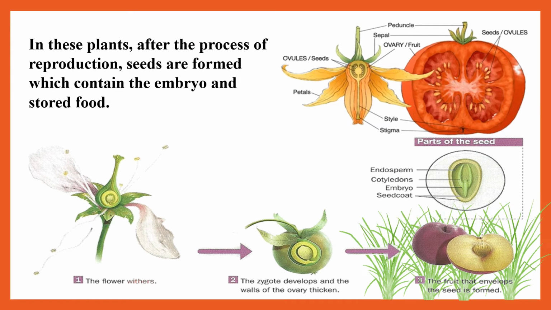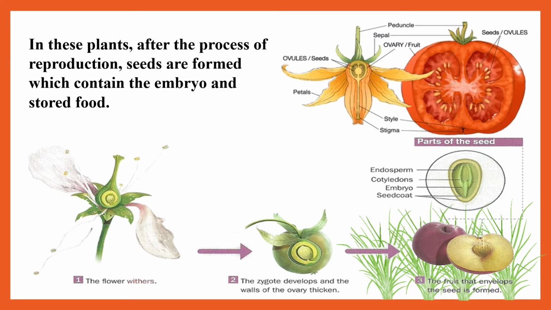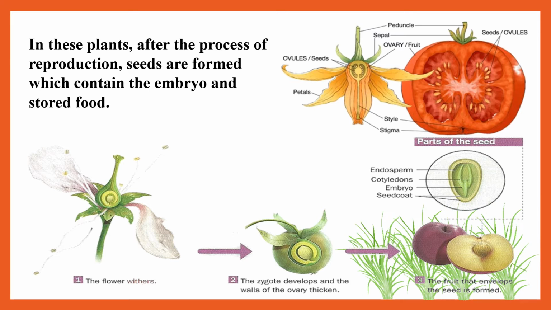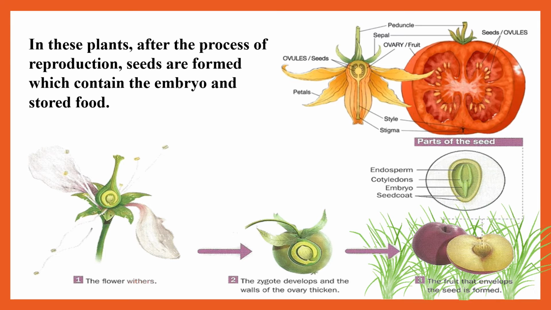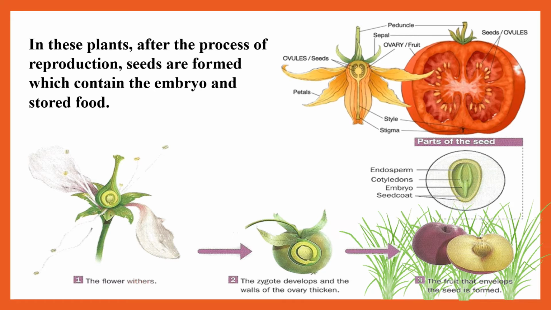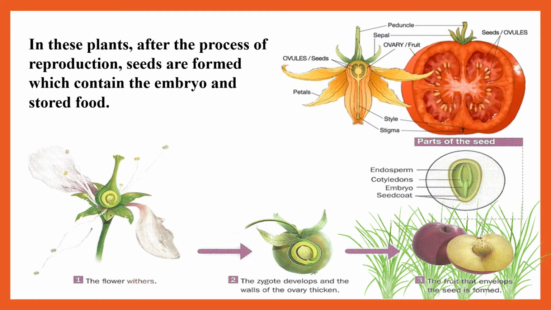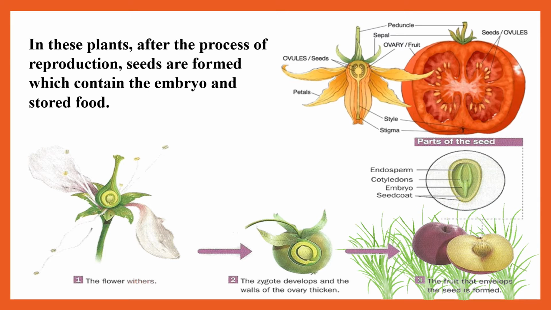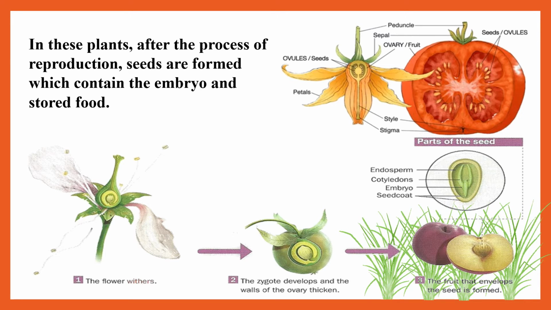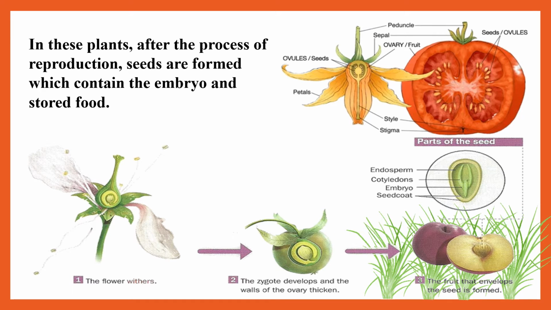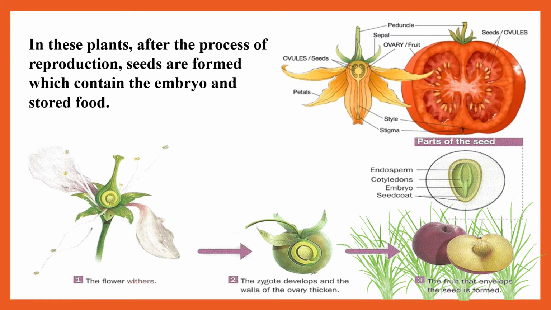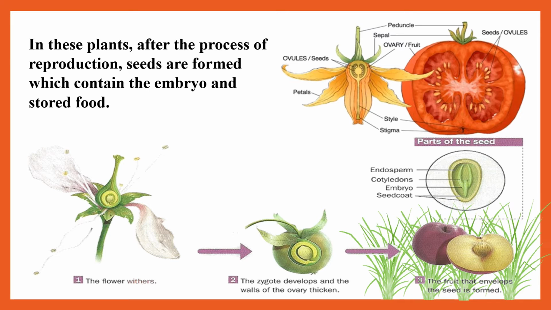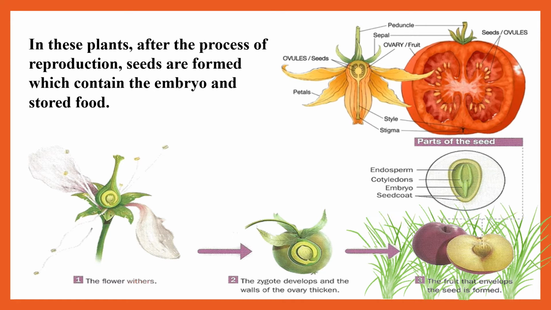Now, in these phanerogams, that is in these plants, after the process of reproduction, that is when the flower blooms and reproduction takes place in it, everybody has learned how reproduction takes place in plants. That is how the anthers give out pollen grains which stick to the stigma and then it fertilizes the ovary. Okay? So the seeds are formed which contain the embryo and the stored food. Here you can see how the flower gets converted into a fruit and the fruit bears seed in it, okay, for further growth and reproduction. I hope this much is clear.